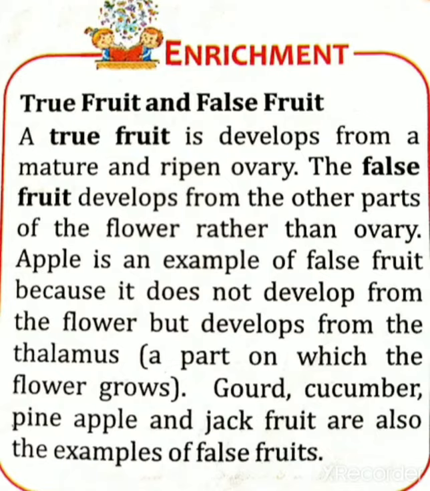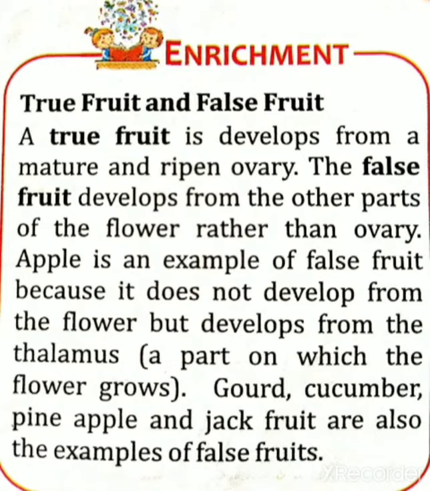Then true fruit and false fruit. So what are true fruit and false fruit? Let's see. A true fruit develops from a mature and ripened ovary. The false fruit develops from other parts of the flower rather than the ovary.